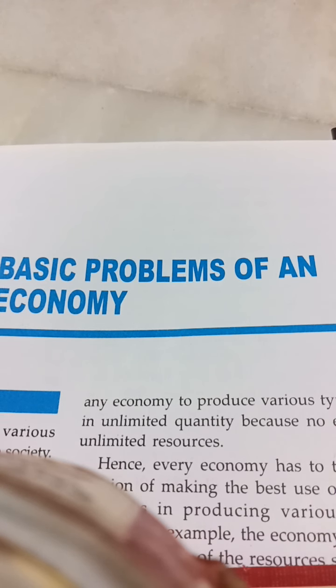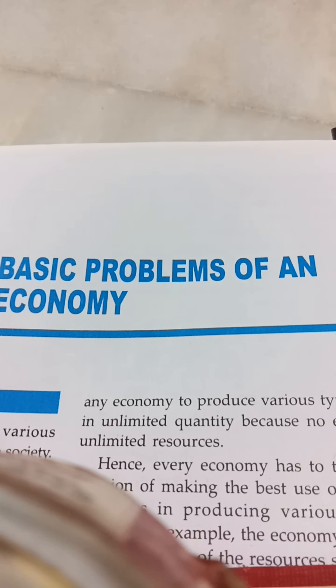The two types of techniques of production are labor intensive technique and capital intensive technique. The names signify what they are. Labor intensive technique is that type of technique of production which uses more labor and less capital, fewer machines, less money investment, fewer tools and implements. More laborers are employed and they will do the work manually. That is labor intensive technique of production.